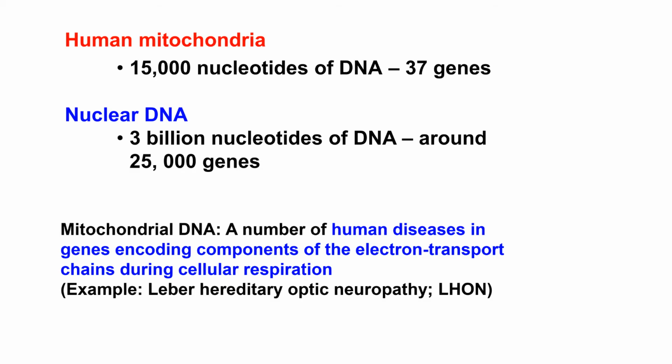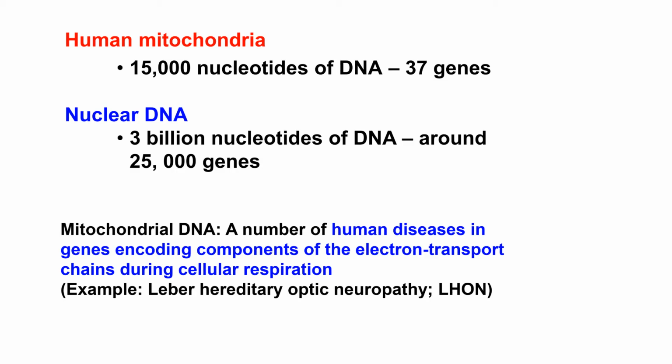This is a very small number of genes when you compare it to nuclear DNA. However, several of these genes encode components of the electron transport chain important during cellular respiration. So basically, if you remember the importance of cellular respiration in generating energy for normal function of cells and well-being of the organism, you can imagine the importance of these genes.